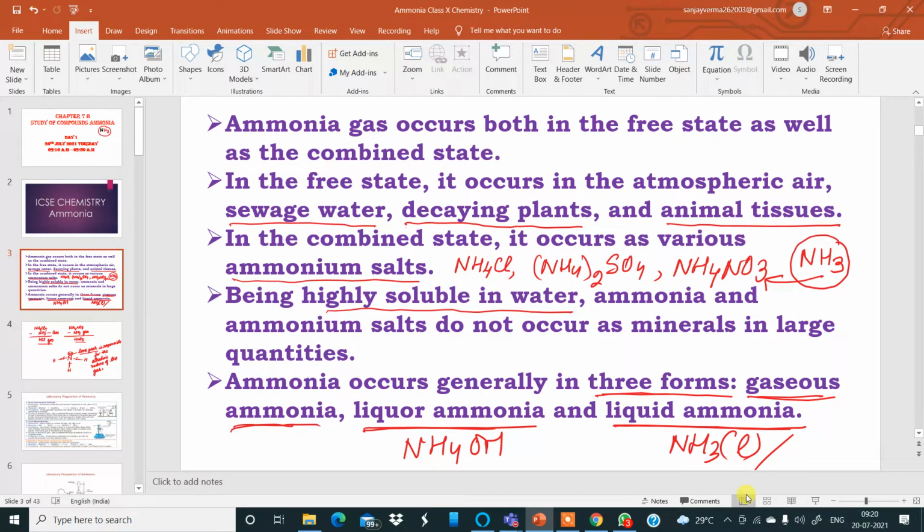So these are the 3 forms in which you will find ammonia occurring: gaseous state, liquor state, and liquid state. So what is liquor ammonia? Liquor ammonia is ammonia gas dissolved in water, forming ammonium hydroxide. And liquid ammonia is ammonia gas converted to liquid by lowering the temperature and increasing the pressure.